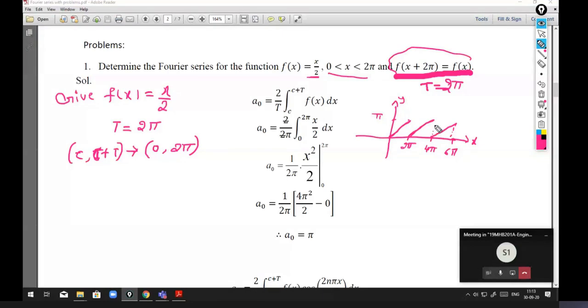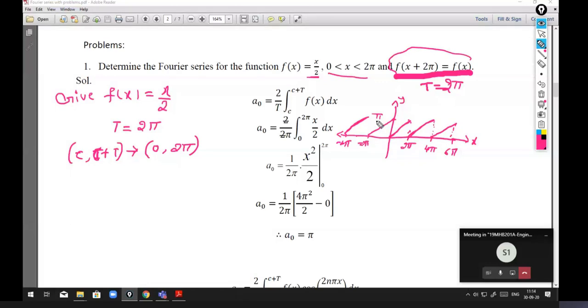If I expand in the negative direction, let me take minus 2 pi and minus 4 pi. What is the graph from minus 2 pi to 0? Again it is a straight line like this, and again a straight line.